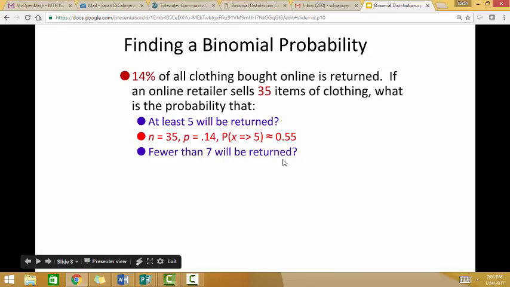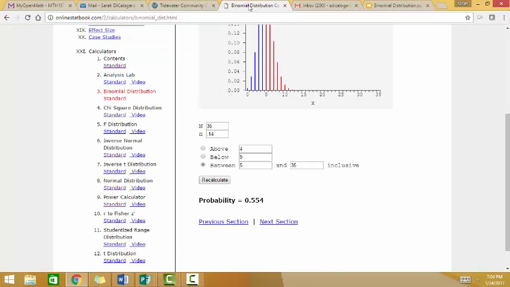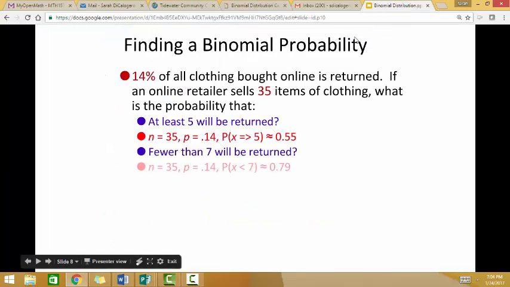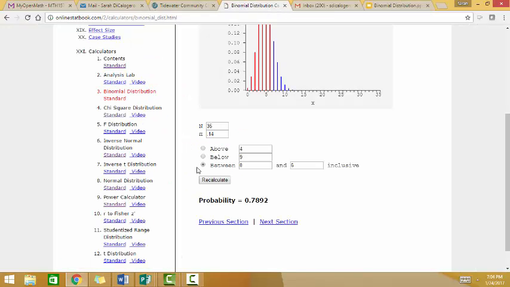Fewer than 7 will be returned. We can approach this a couple of ways. Fewer than 7 could be between 0 and 6. How else could we do that? Below 7, and you get the same answer, 0.7892. Fewer than 7, because this below does not include the 7.